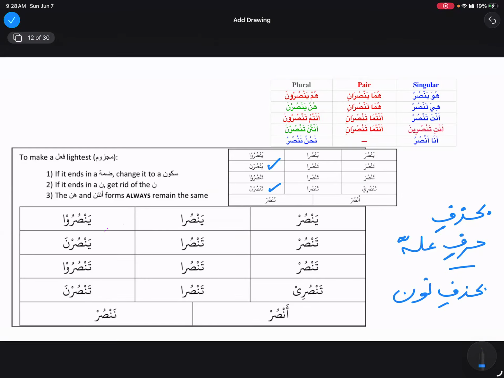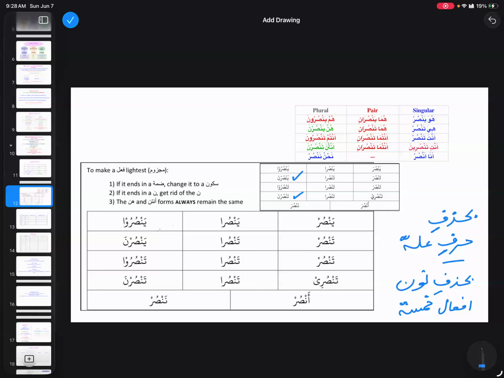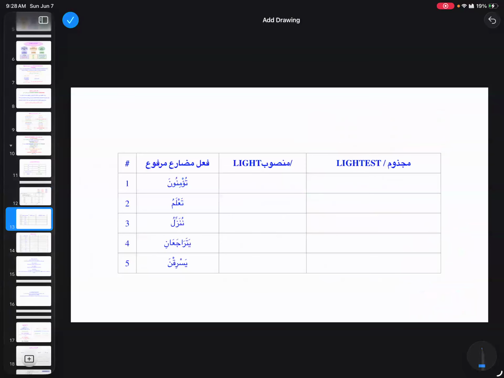That is going to happen only with our afalul khamsa. And then yansurna, tansurna, no change.